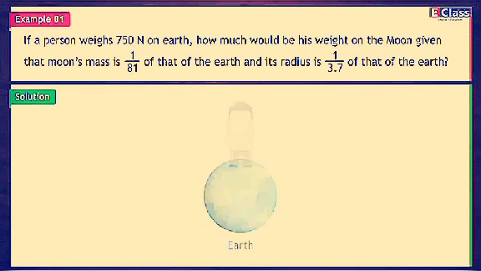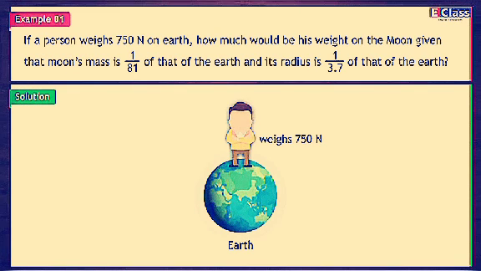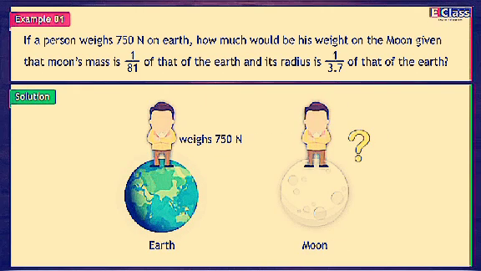Solved examples. Example 1. If a person weighs 750 N on earth, how much would be his weight on the moon, given that the moon's mass is 1/81 of that of the earth and its radius is 1/3.7 of that of the earth?